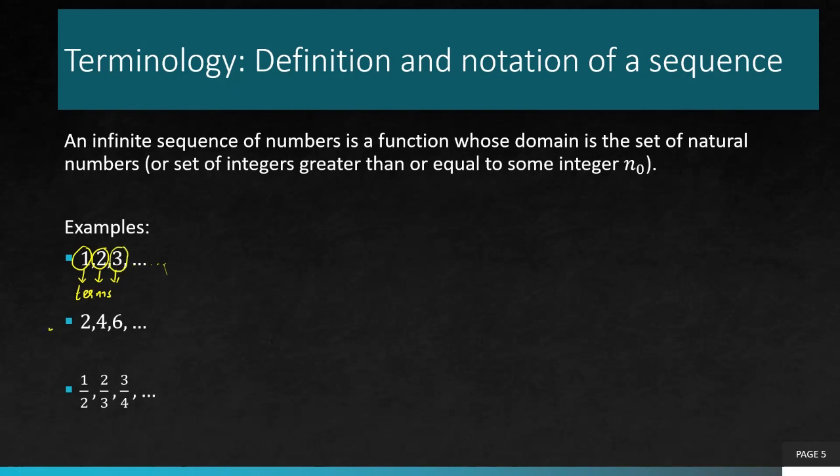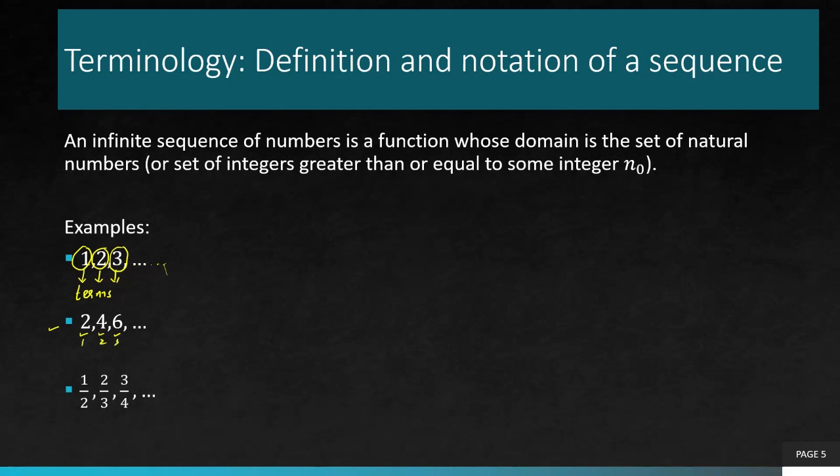Now, if you look at this example, here the first term is 2, the second term is 4, and the third term is 6. So what we are doing basically is mapping the terms with numbers. We are basically counting the terms: first term, second term, third term.